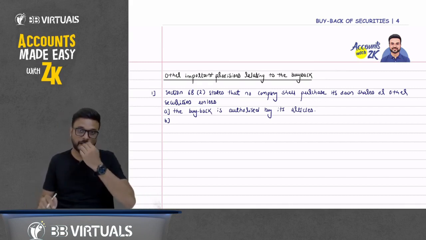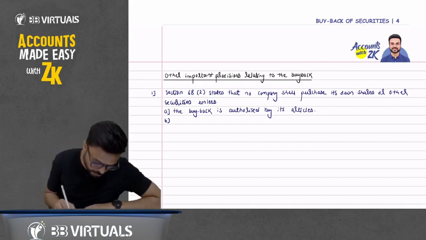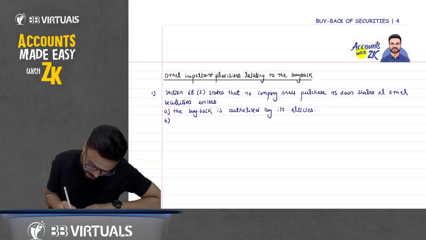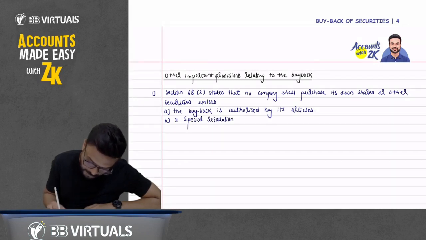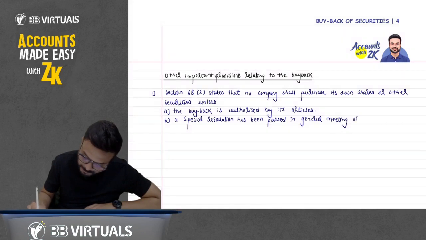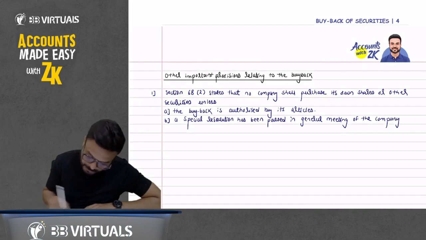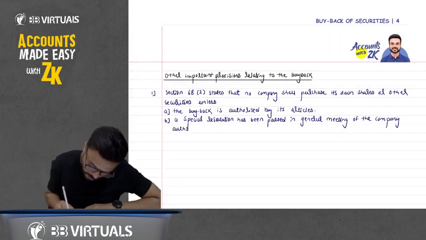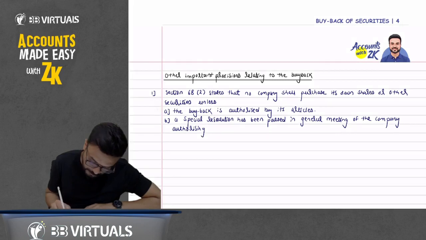Now point number 2, that there should be a special resolution has been passed in general meeting of the company authorizing the buyback.